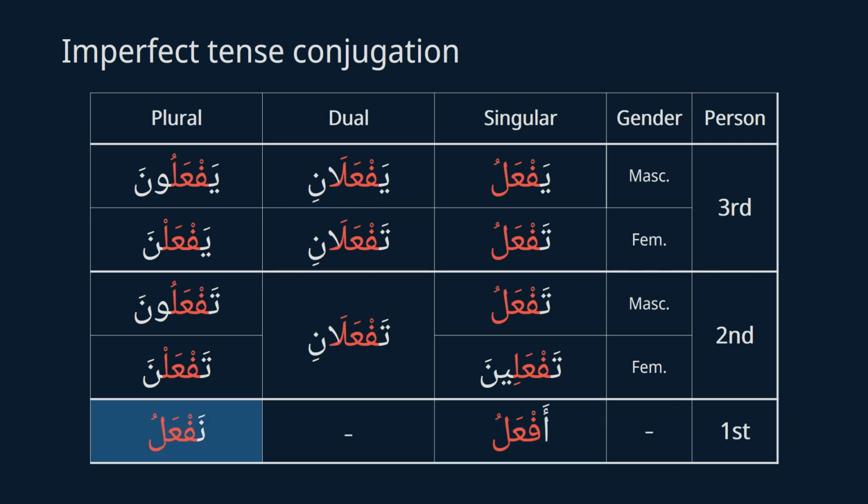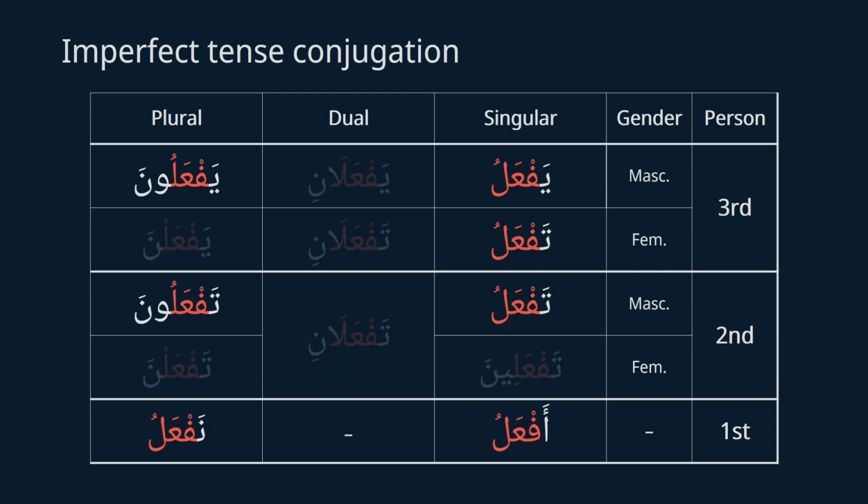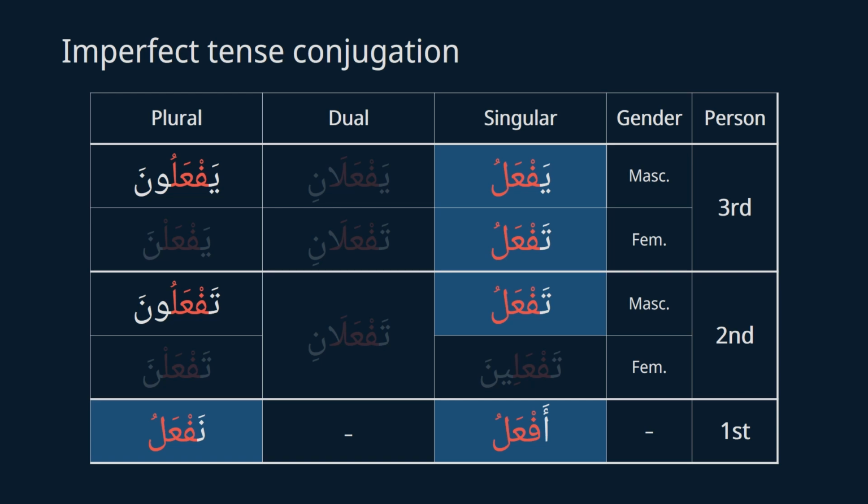In this chart, note that these two are conjugated the same, and these two are same as well. So you'll have to look at the context to know which one of the two it is. And again, if all this chart is too much for you, try to memorize these ones first, as these are the most common ones in Quran. And when you study this chart, note the similarities among these forms. Yaf'alu, taf'alu, af'alu, naf'alu. They rhyme together.